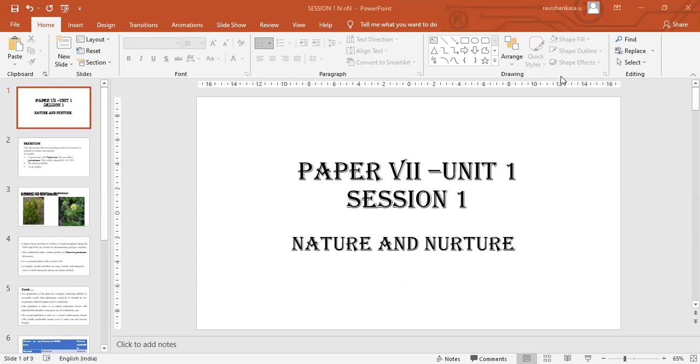What is the influence of environment on the genetic makeup of a species or an individual organism? And to begin with, we have a few definitions. What is phenotype, what is genotype, and what is genetics actually. We will study how you define genetics. Genetics is the study of inheritance and variation.